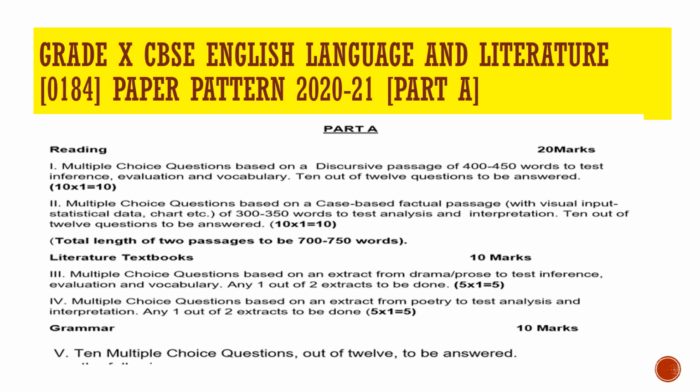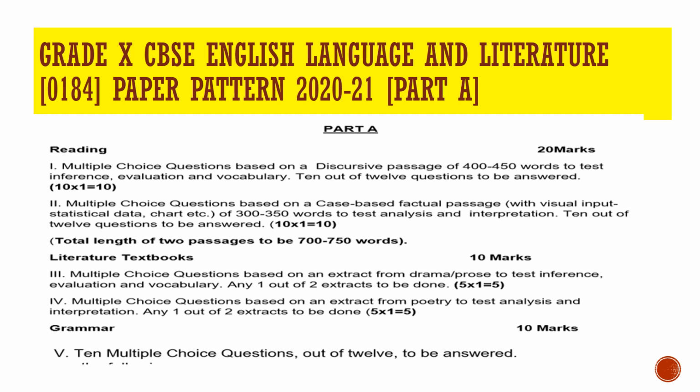Grade 10 CBSE English Language and Literature paper pattern 2020-21. Question number 1, multiple choice questions based on a discursive passage of 400 to 450 words to test inference, evaluation and vocabulary. 10 out of 12 questions to be answered for 10 marks. Question 2, multiple choice questions based on a case-based factual passage with visual input, statistical data, chart, of 300 to 350 words to test analysis and interpretation. 10 out of 12 questions to be answered for 10 marks.